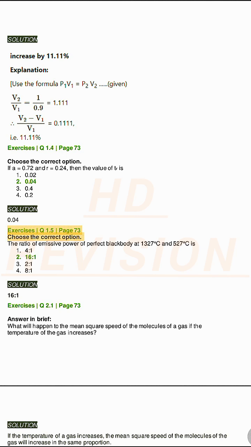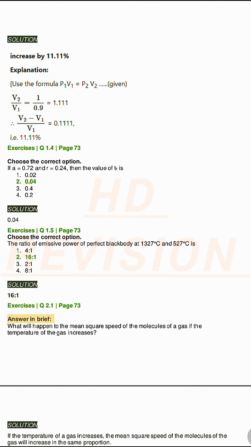Exercises Q1.5, page 73. Choose the correct option. The ratio of emissive power of perfect blackbody at 1327 degrees Celsius and 527 degrees Celsius is: 1. 4:1, 2. 16:1, 3. 2:1, 4. 8:1. Solution. 16:1.